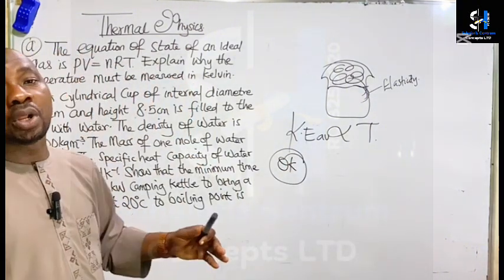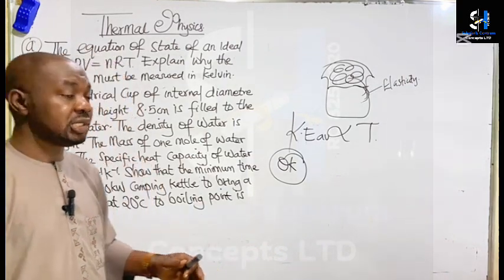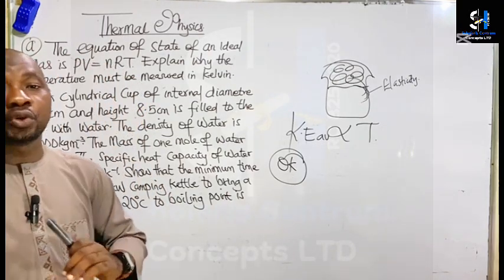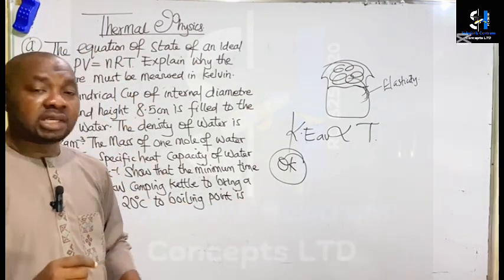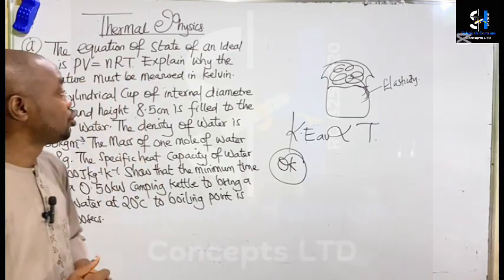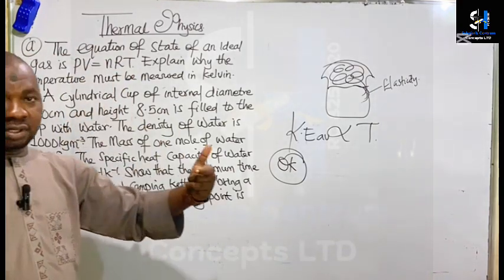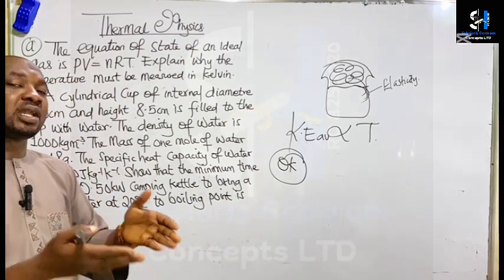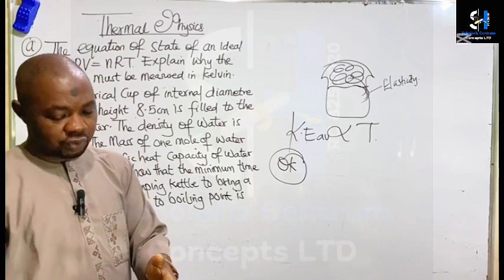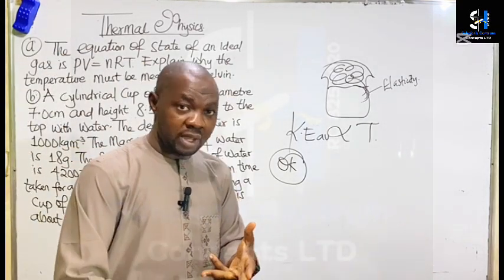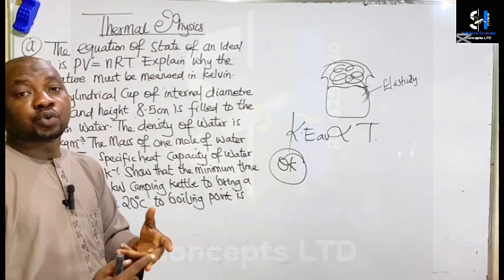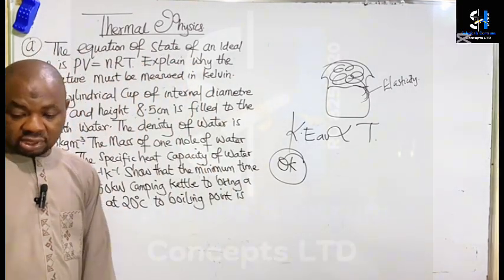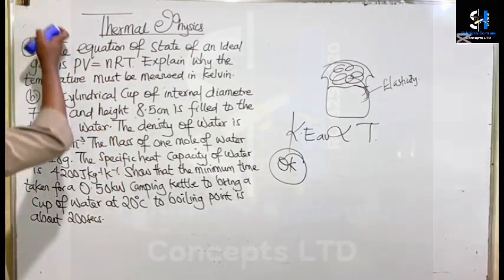Okay, where all molecular motion ceases. That is at absolute zero, which is 0 Kelvin. All molecular motion ceases. So for this reason, it is a must for temperature to be measured in Kelvin, so as to accurately reflect the relationship between the average kinetic energy of gas molecules, pressure of gas, volume of gas, temperature, and also the number of moles of gas molecules. Yes, that's it.